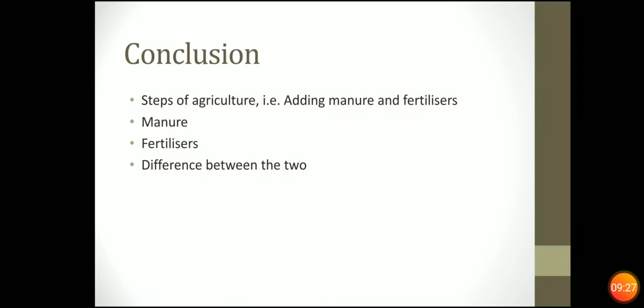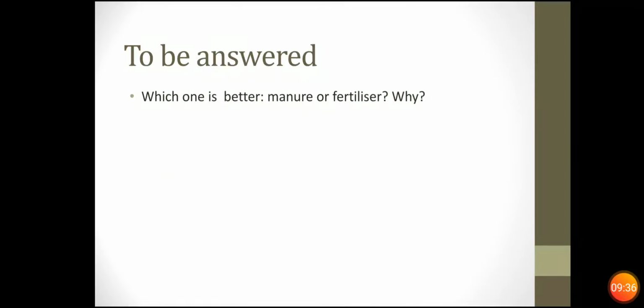Now what we have studied is the steps of agriculture, that is adding manures and fertilizers, what are manures, what are fertilizers and the difference between the two. So one question is: which one is better, manure or fertilizer? According to you, which is better and why? Is manure better or fertilizers? That you will answer to me.